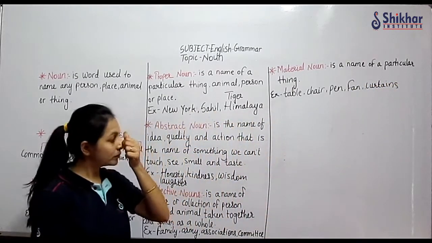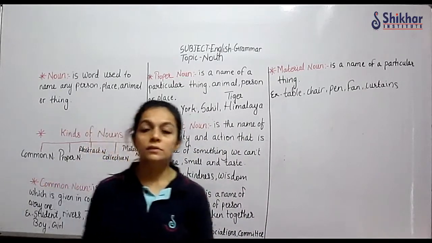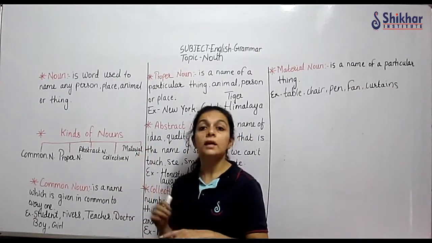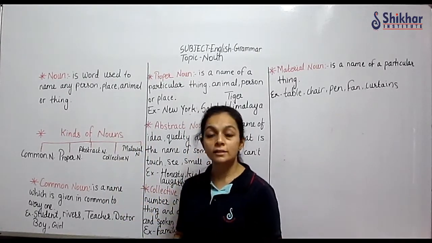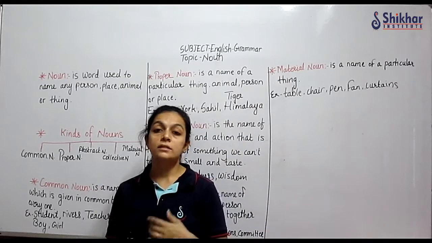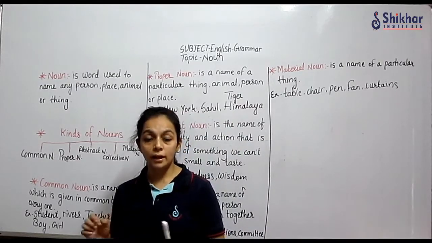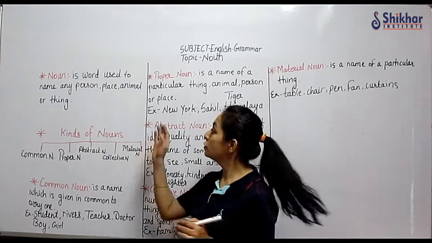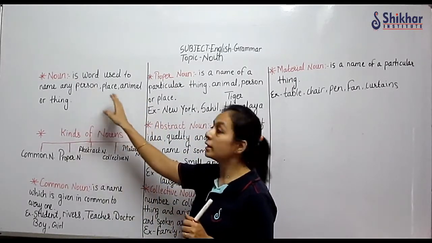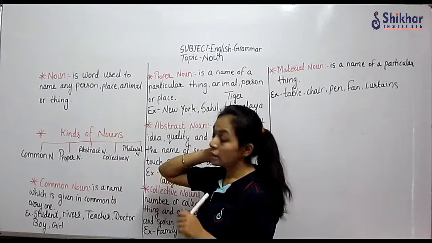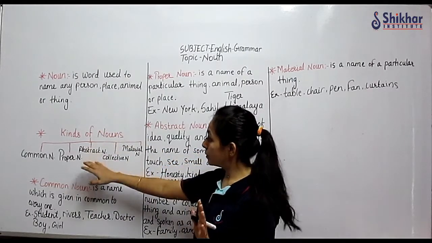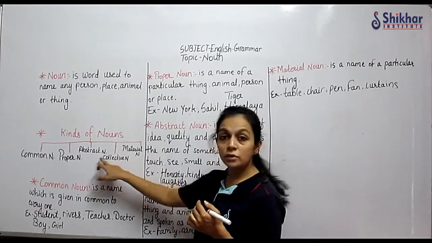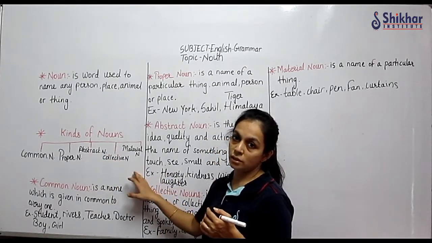Correct? Now see students, this is a very simple topic. I hope all of you understood what a noun is. Let us revise it. After this we are going to do one exercise. I will write the sentences, and then and there we will underline those words. A noun is a word used to name any person, thing, animal, place. Right? We have seen 5 kinds of noun: common noun, proper noun, abstract noun, collective noun and material noun.